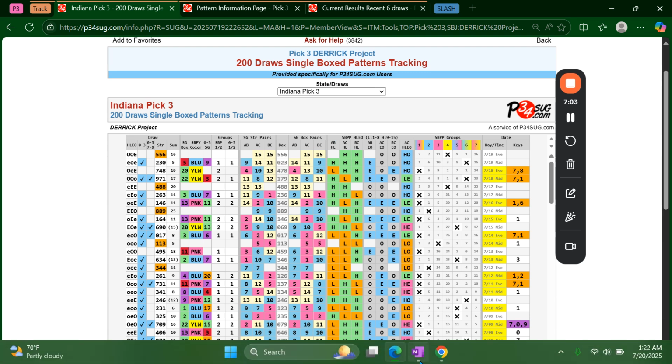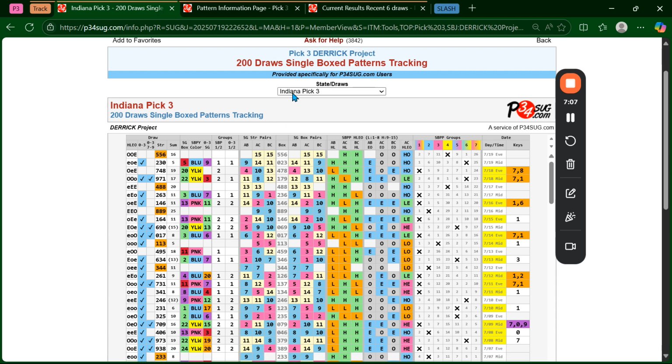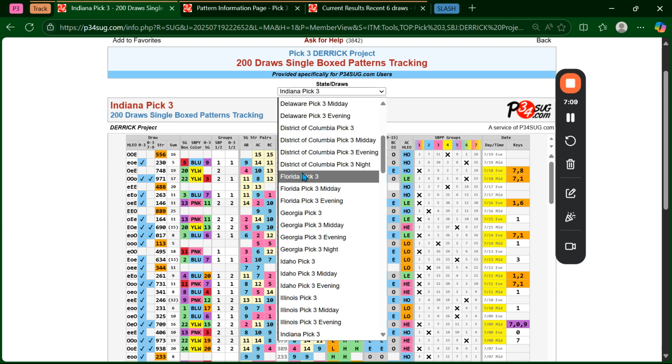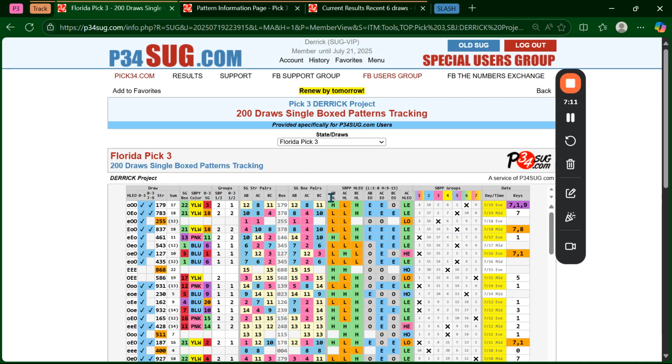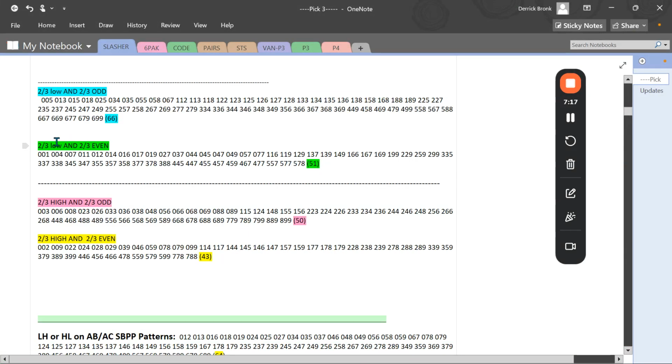So check this out. Look at this. We did this one here, so let's just, as an example, stay with that one. Let's just jump to a random one. I haven't looked at this. So Florida. Too low, too even, too low, too odd. What I want to show you here is we know that just hit. So now let's look for the too low, too even, which we just saw. Now we're going to look for too high.